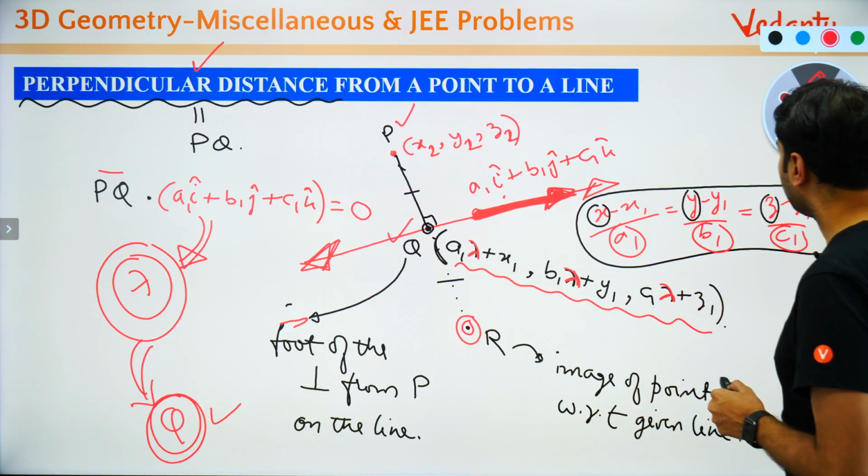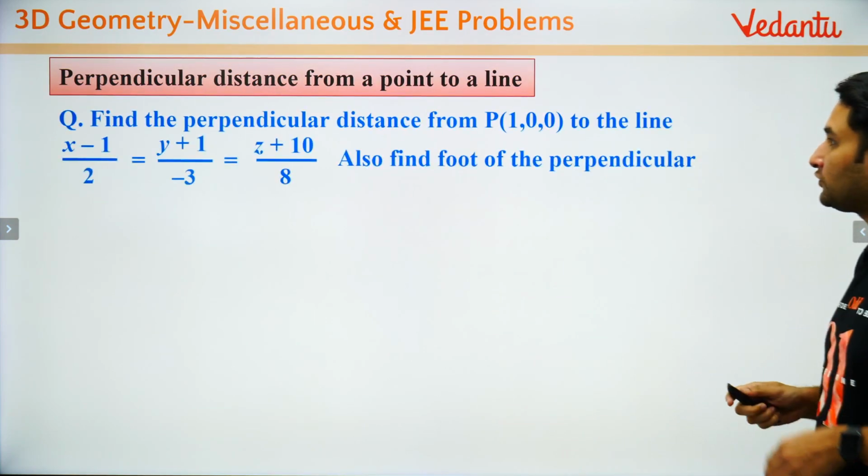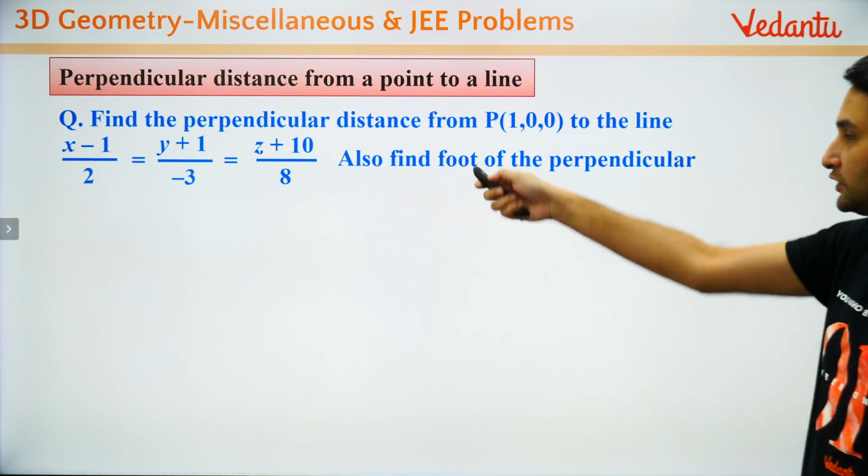चलो अब आ जाओ. Now perpendicular distance of, अब ये करो जरा प्रॉब्लम. Do this problem now.